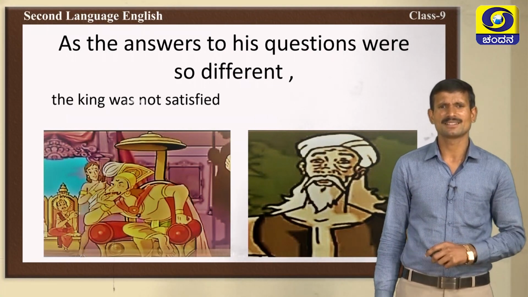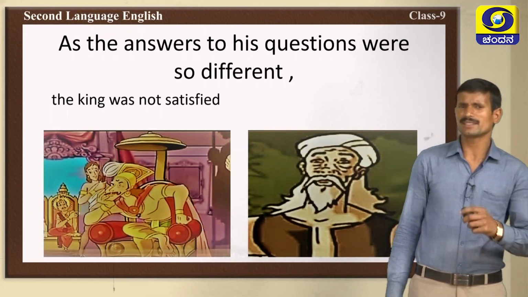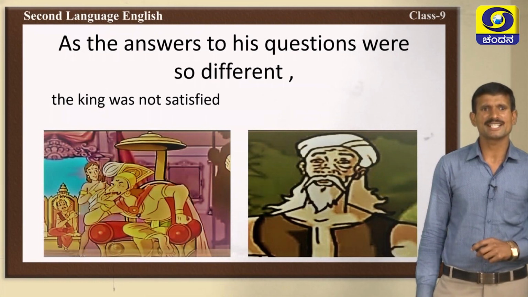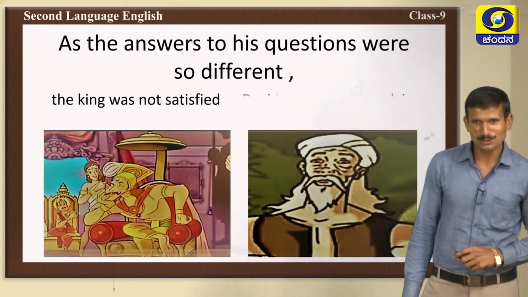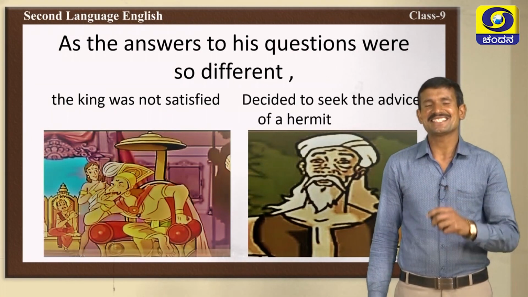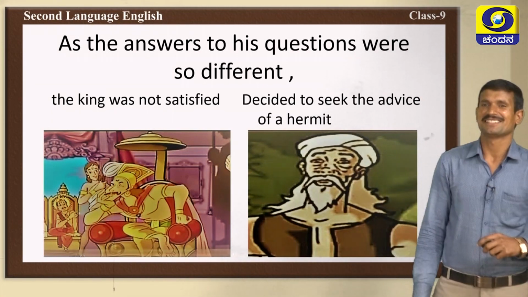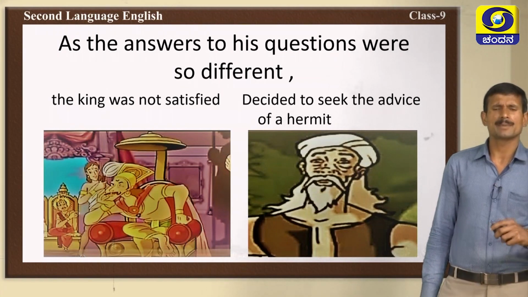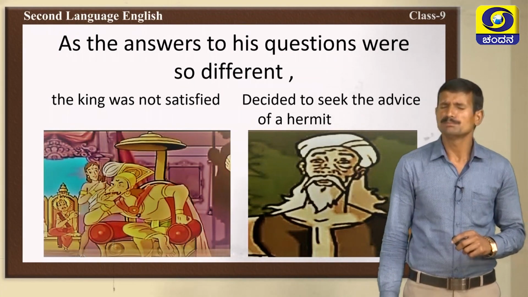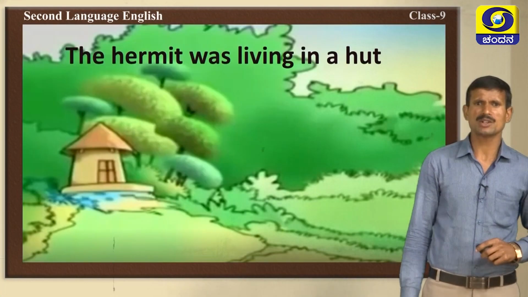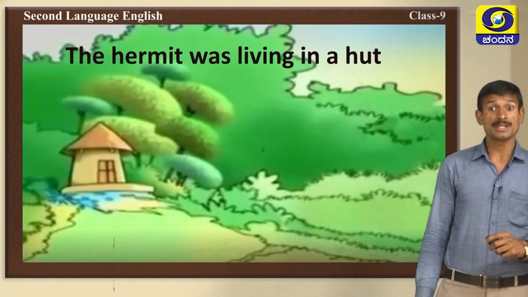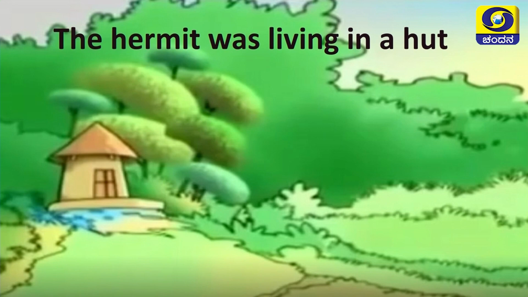So, he decided to take someone's help. He was worried. See, the king was not satisfied by the answers of the wise men. So, he decided to seek the advice of a hermit. A hermit is a wise man who lives a simple life. Yes, what happened? The hermit was living in a hut.